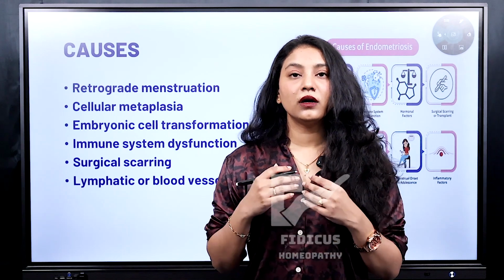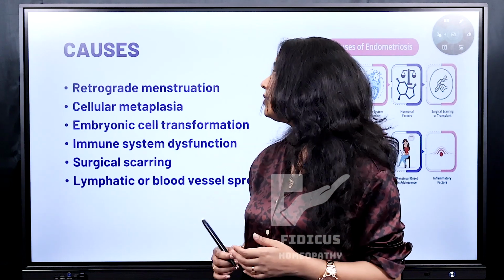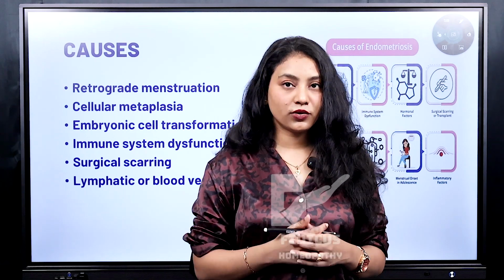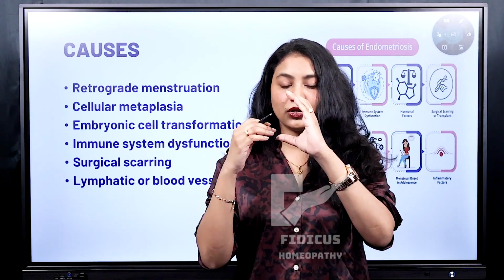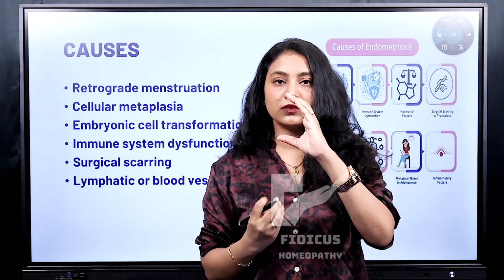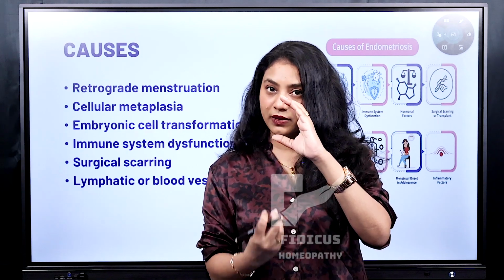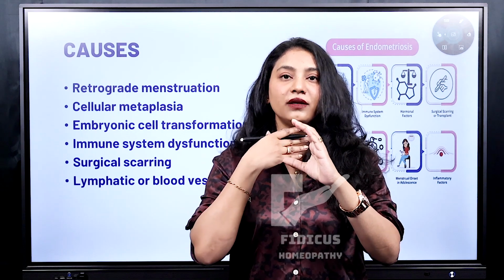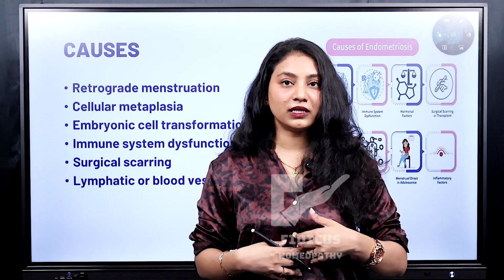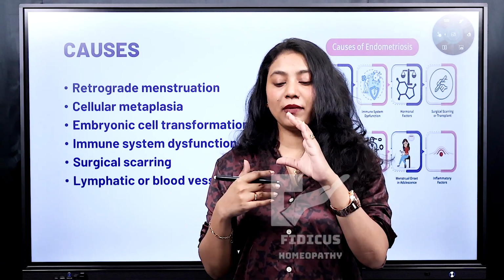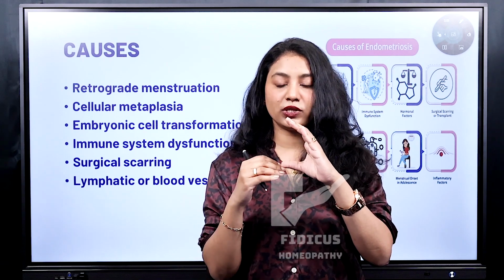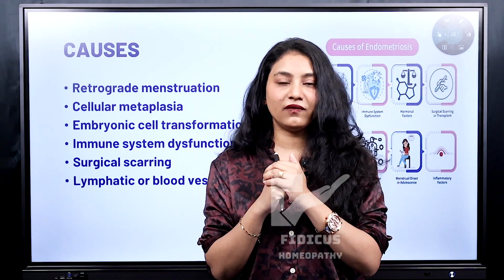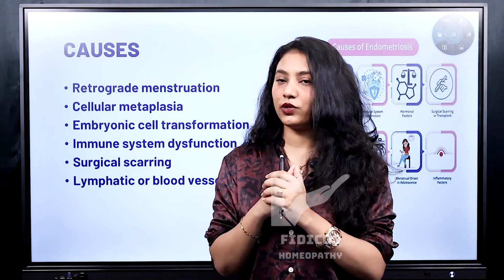Now coming to the causes of endometriosis. The primary or most accepted cause is retrograde menstruation. What is retrograde menstruation? For example, this is your uterus and the menstruation comes down, affected by gravity. But remember, if there is a reflux up, like your GERD where you have reflux of your stomach contents into your throat, in the same manner, if you have a reflux during the menstruation, then this endometrial tissue can be lodged anywhere near your pelvic organs, leading into endometriosis.